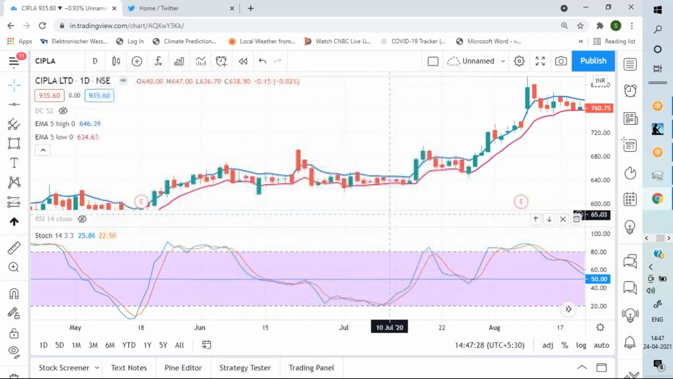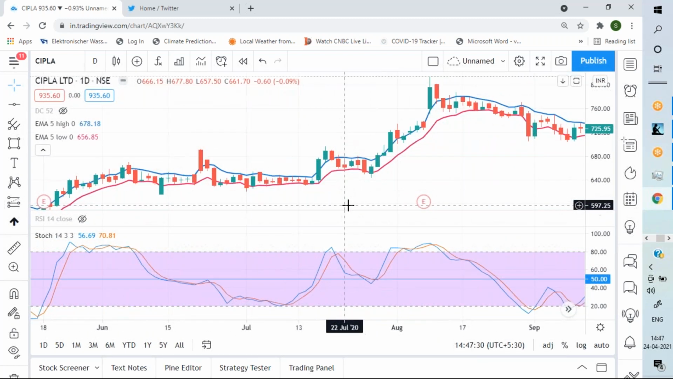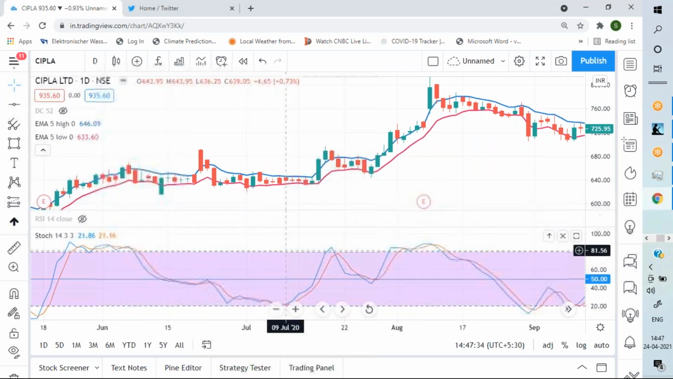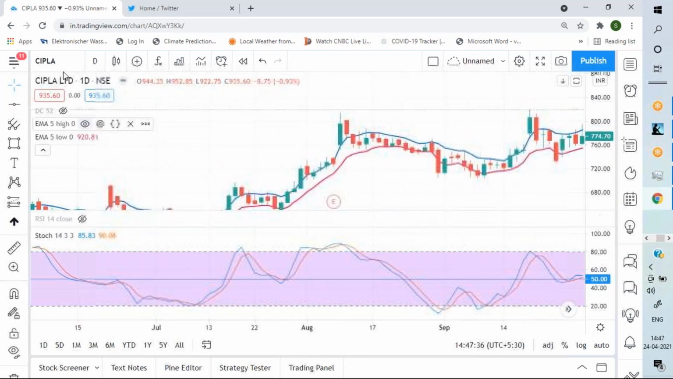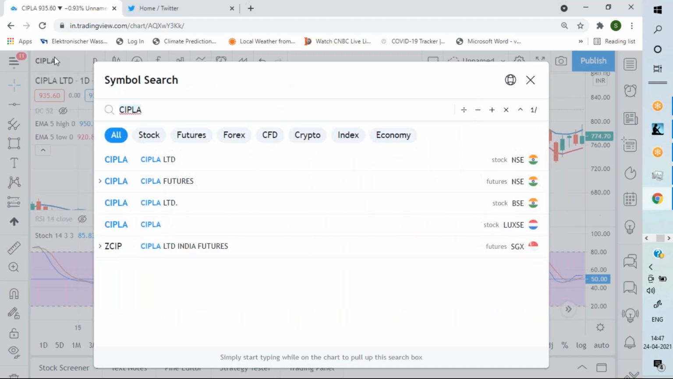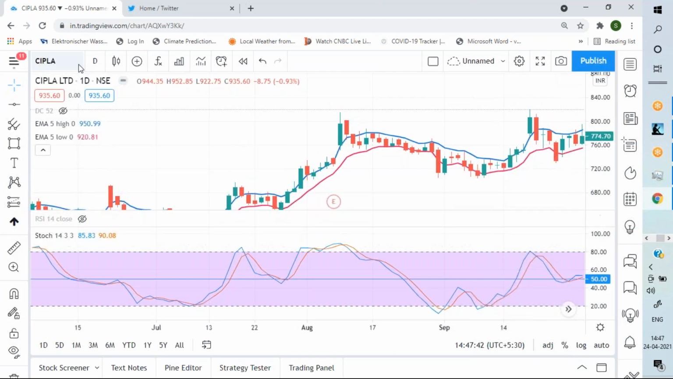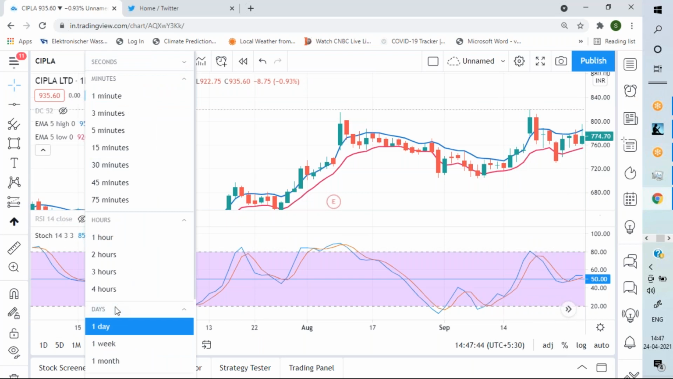In the live market, you take the crossover at the end of the candle, sir. If it is a daily chart, at the end of the daily candle; if you are looking at the hourly chart, at the end of the hourly candle. Let me go to the hourly chart also. It works very well in the hourly chart also. Very nice indicator.